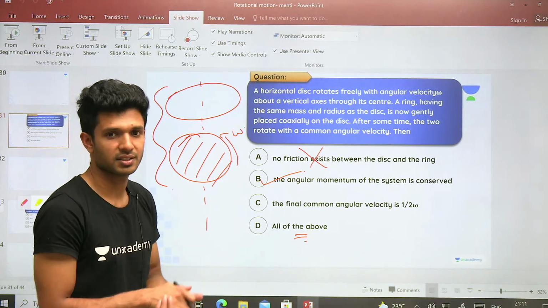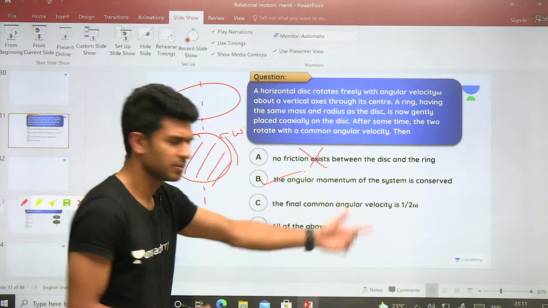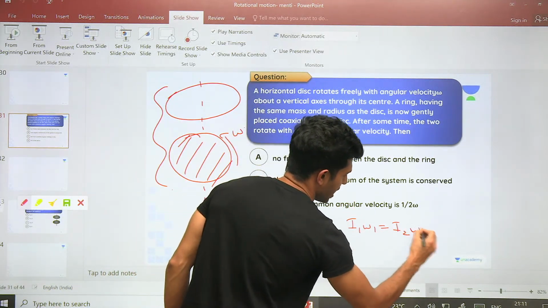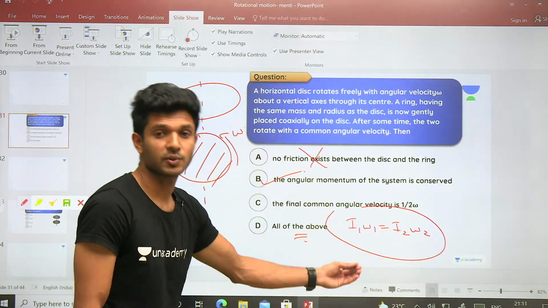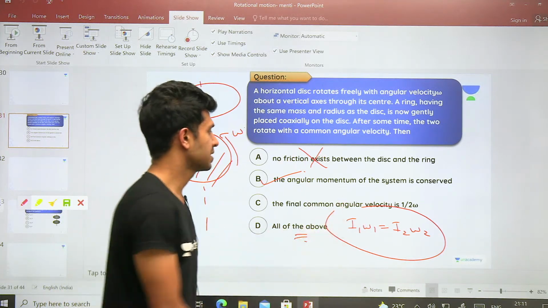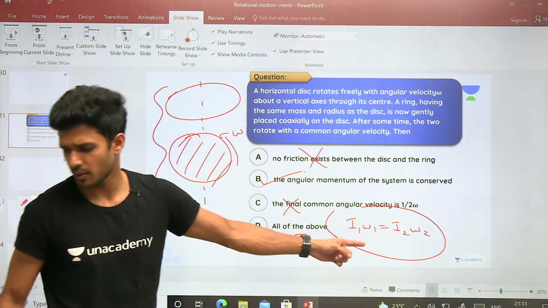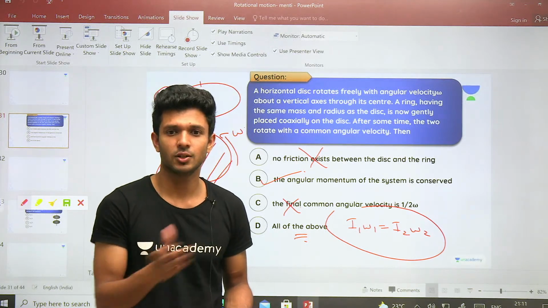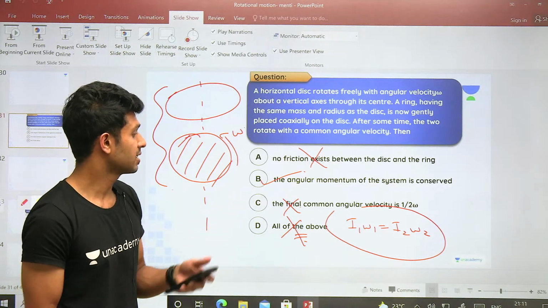Friction does exist. Final angular velocity, we know how to do this problem, right? Because I have told you, angular momentum is conserved: I1 omega 1 equals I2 omega 2. Substitute the values of I1 and I2, which you already know, and get the value for omega 2, and you will know that it is not option C. This you can do, right? We have done this kind of problem so many times in this class itself, so there is no need. So all of the above is not correct. So we have option B as our correct answer.